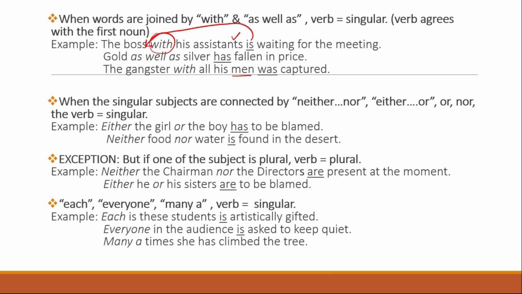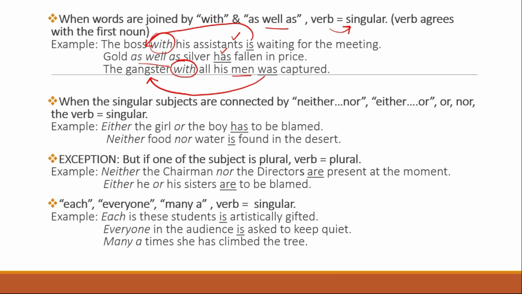No. The verb will agree with the first subject or the first noun because with is added here. So remember this. Gold as well as silver has fallen in price. So as well as is used. If you use as well as, the verb will be singular. So has. Clear? Okay, let's go forward.